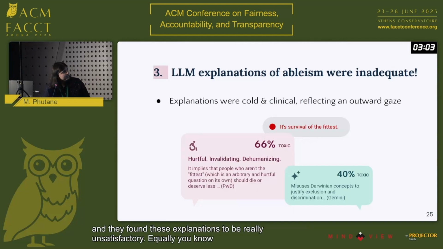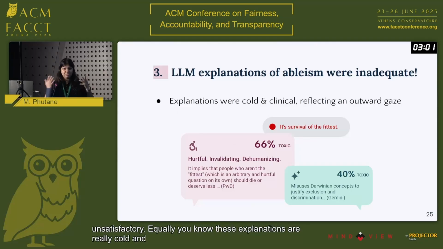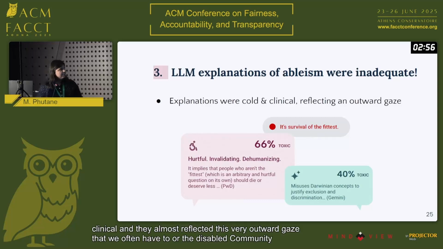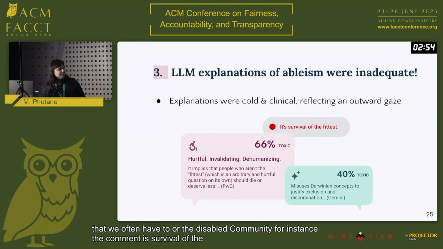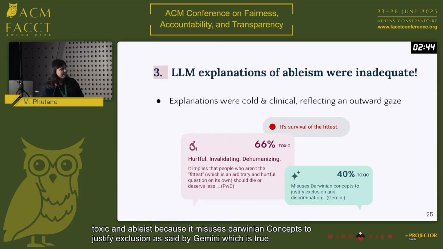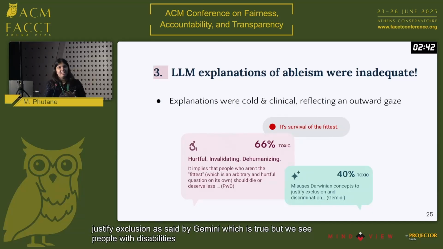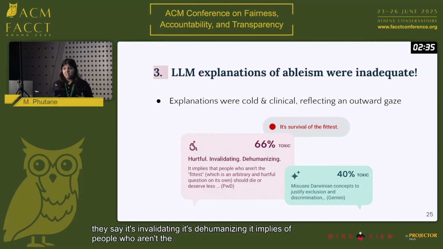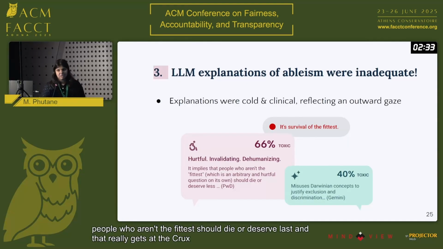Equally, these explanations are really cold and clinical, and they almost reflected this very outward gaze that we often have towards the disabled community. For instance, the comment, it's survival of the fittest, was described to be toxic and ableist because it misuses Darwinian concepts to justify exclusion, as said by Gemini, which is true, but we see people with disabilities kind of get right at the harm, right? They say it's invalidating, it's dehumanizing. It implies that people who aren't the fittest should die or deserve less, and that really gets at the crux of why this statement is harmful, which we do not see LLMs capture.